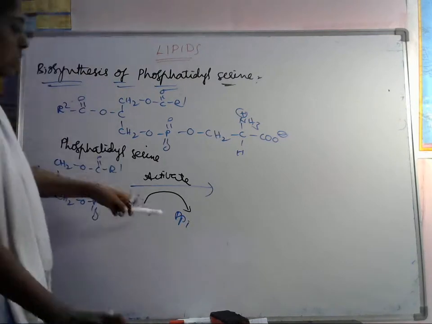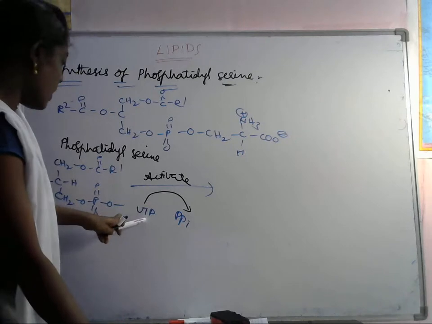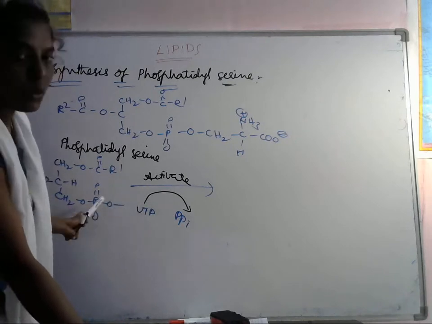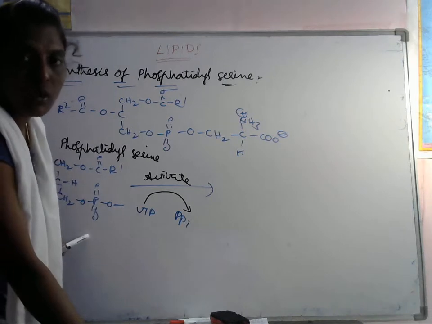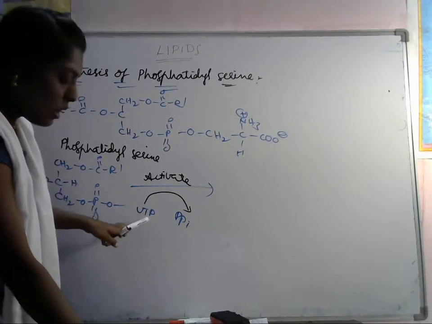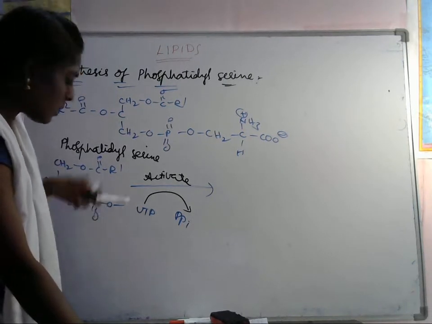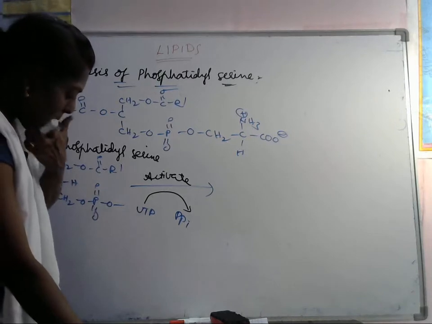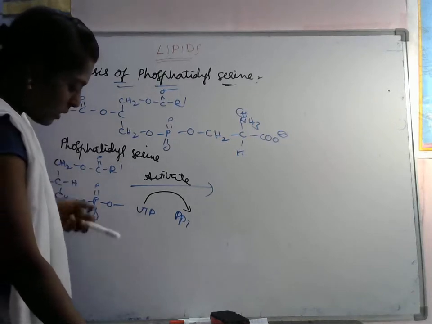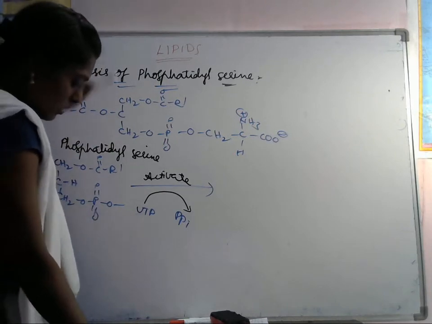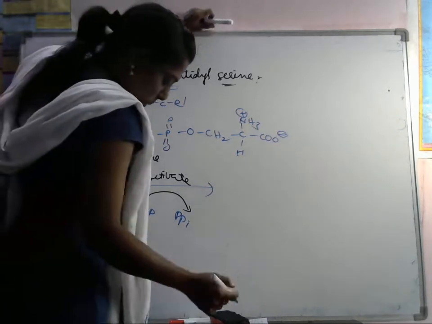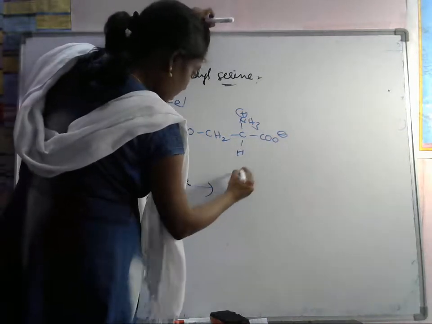Pyrophosphate transfers one of the phosphate groups to this one. So here we got only a monophosphate group, but by transferring this phosphate group, we'll get another phosphate. And here it is like this.